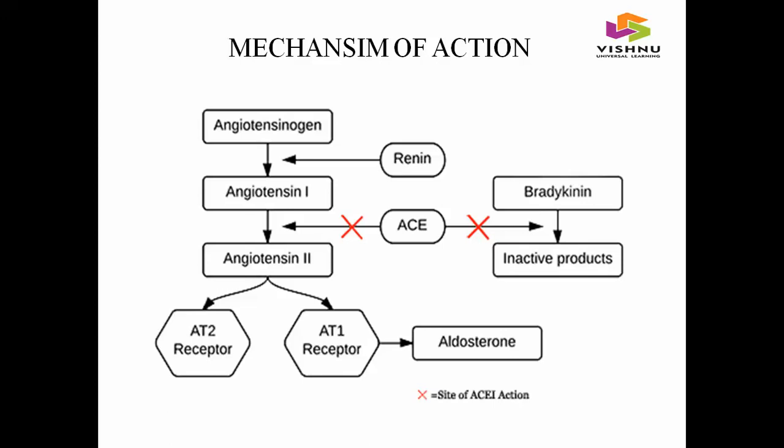Angiotensin 2 is a potent vasoconstrictor, and it also stimulates the release of aldosterone. By giving ACE inhibitor drugs, we block the enzyme ACE, so there is no production of angiotensin 2. So angiotensin 2 doesn't bind to the angiotensin 1 receptor, so there is no vasoconstriction and no release of aldosterone, so there is a decrease in blood pressure.